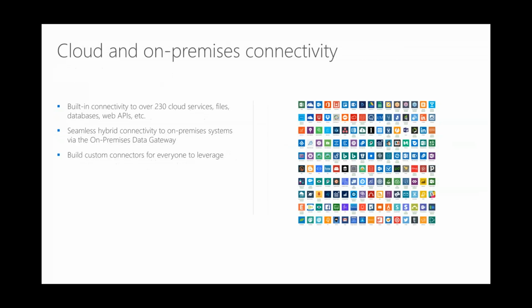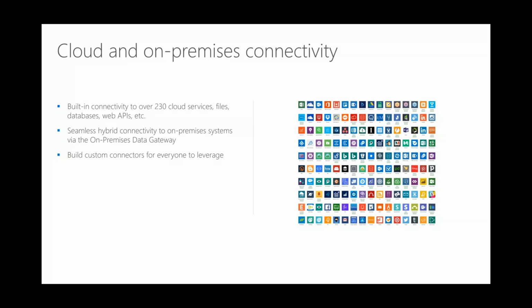With PowerApps and Flow, you can connect with hundreds of different cloud providers, flat files, and databases. On the PowerApps side, there are about 230 connectors, and PowerApps and Microsoft Flow share the list of connectivity. So the minute a connector is available in Flow, it also becomes available in PowerApps.